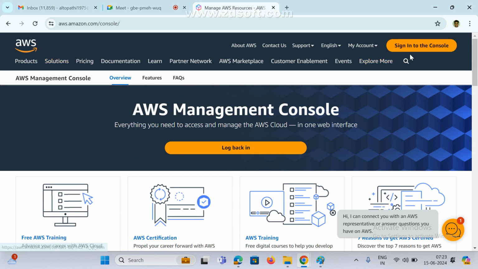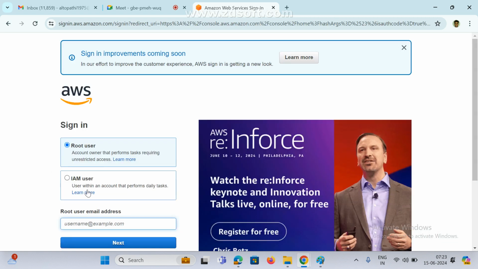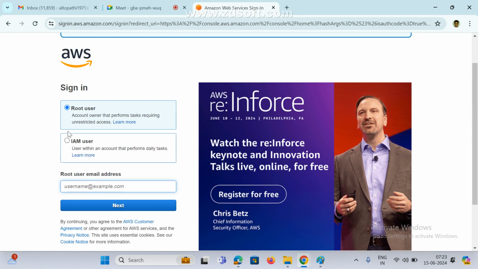If you click here and you have an account, this page will come. Here we can see two options: Root user and IAM user. So there are two types of users. Root will work as the admin. This is the admin user, and this is the IAM user. We'll see what IAM is and how it works. Account owner and users within the account who perform daily tasks. So root user is nothing but the owner, and the owner is nothing but the administrator.